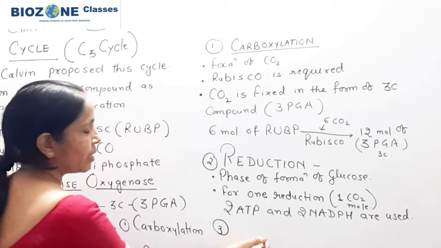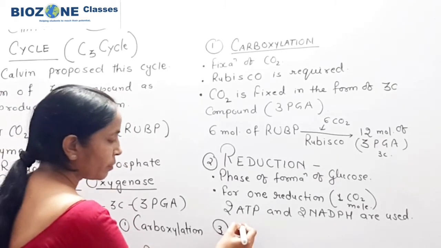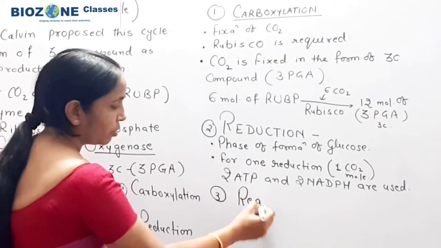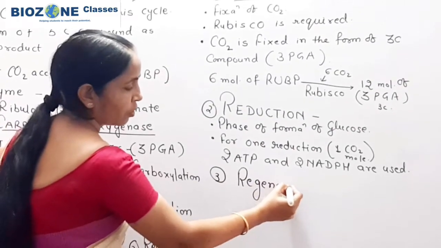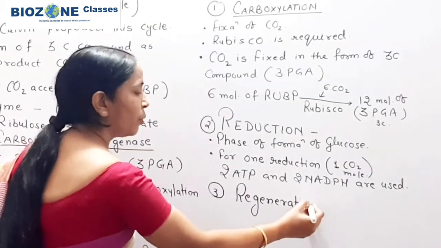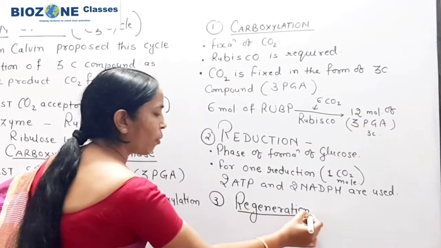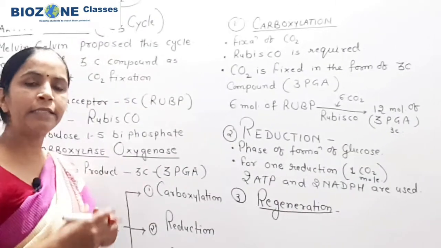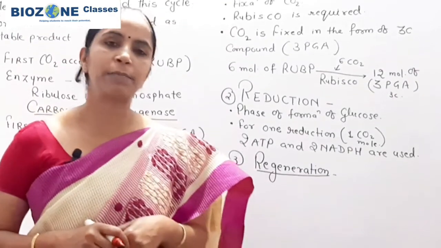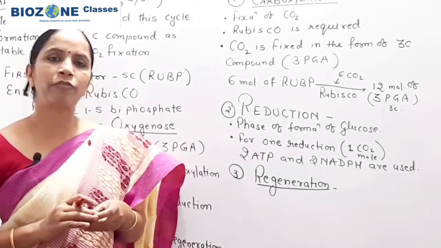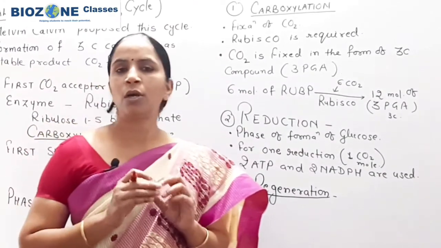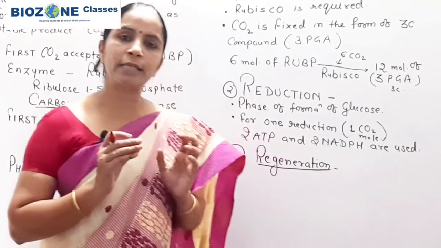Now after reduction, the third phase is regeneration. Regeneration is quite a complicated process. In NCERT a very easy cycle is provided. If you go through the reference book, a very huge complicated cycle is available.